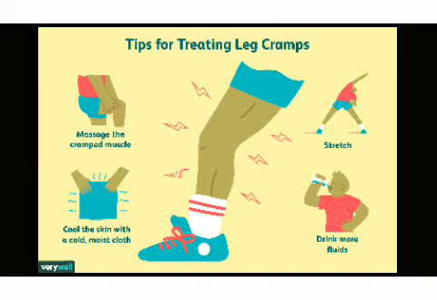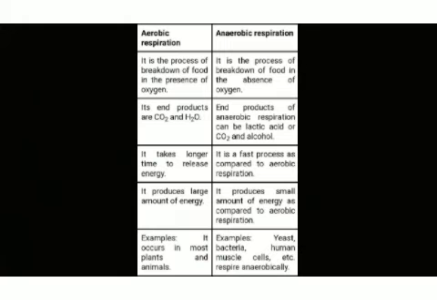The increased supply of oxygen results in the complete breakdown of lactic acid into carbon dioxide and water, thereby giving relief from cramps. What are the main differences between aerobic and anaerobic respiration? Aerobic respiration occurs in the presence of oxygen, but anaerobic respiration takes place in the absence of oxygen.